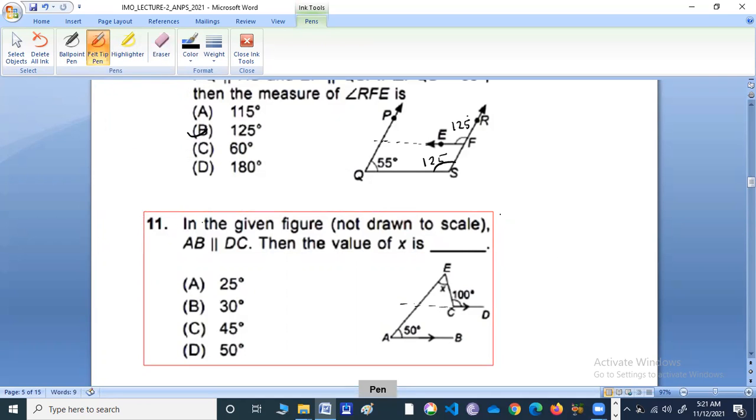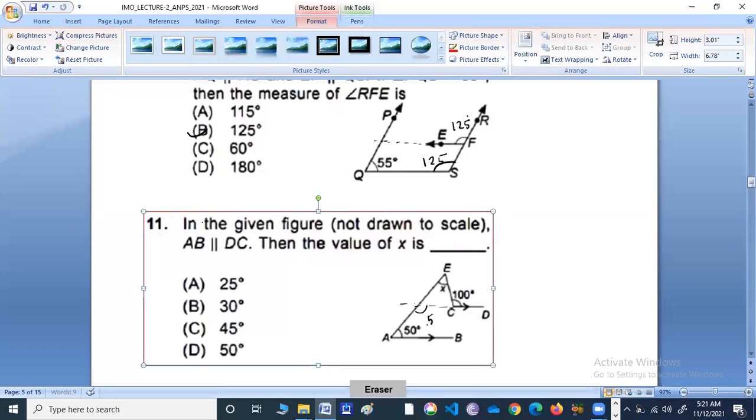So this is 100. And if I increase this, so this becomes what? 50? No, 130. Sorry, because then the allied angle is 50. This is 130.